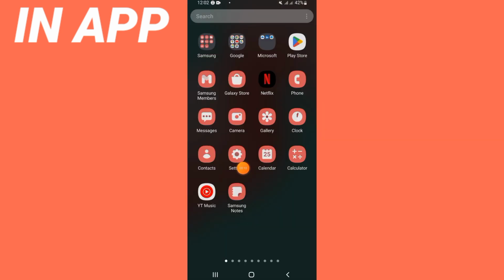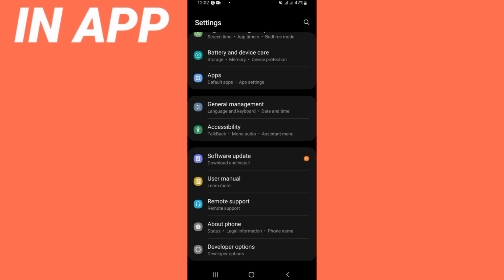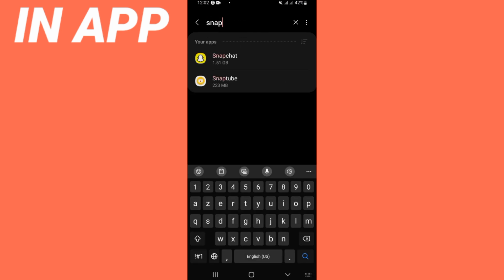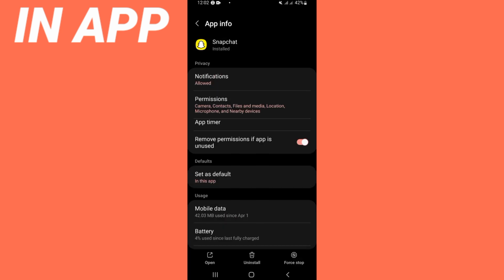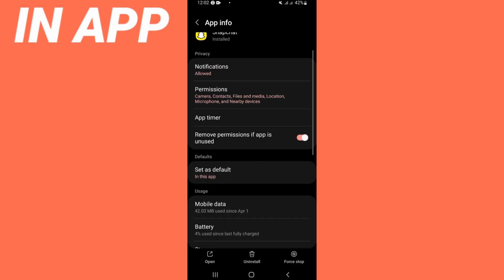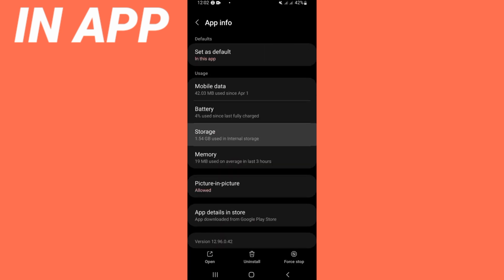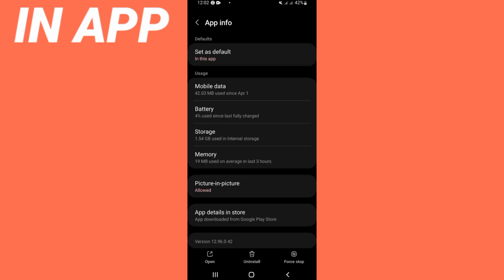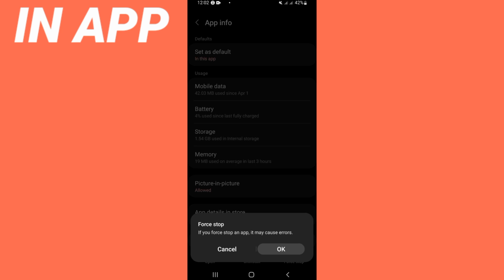Let's do it. So what you have to do, open the settings of your device. Click on apps option and search for Snapchat and click. So guys, right now you're gonna see this list. Just scroll it down, click storage option, click clear cache. Go back after that, click here on force stop and click OK.